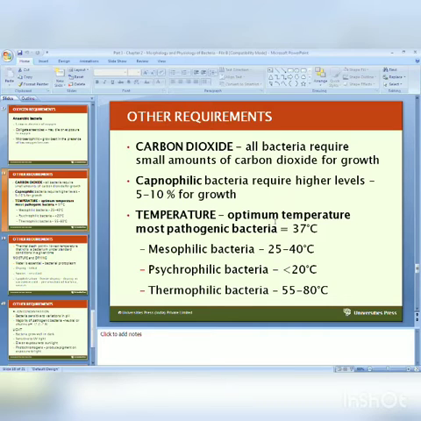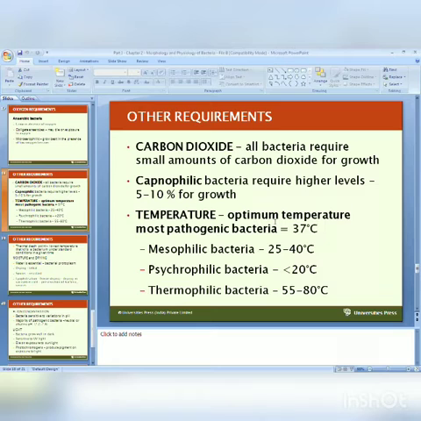The next group is called psychrophilic bacteria. Those bacteria which have the ability to grow below 20 degrees centigrade are known as psychrophilic bacteria. They are not medically important. They generally grow below 20 or even minus 7 degrees centigrade. And nowadays it is studied that they have the ability to spoil refrigerated food.